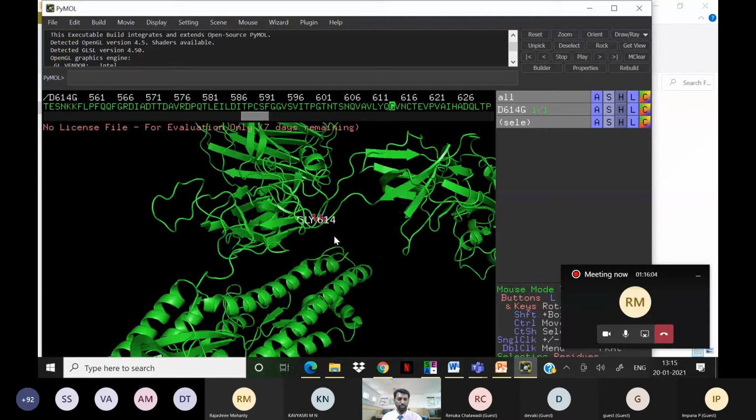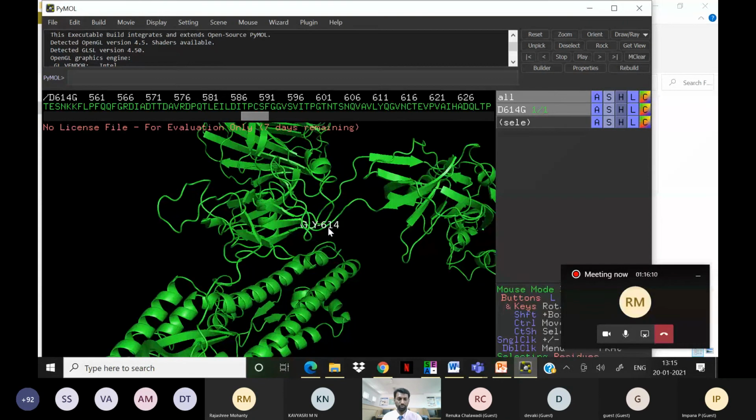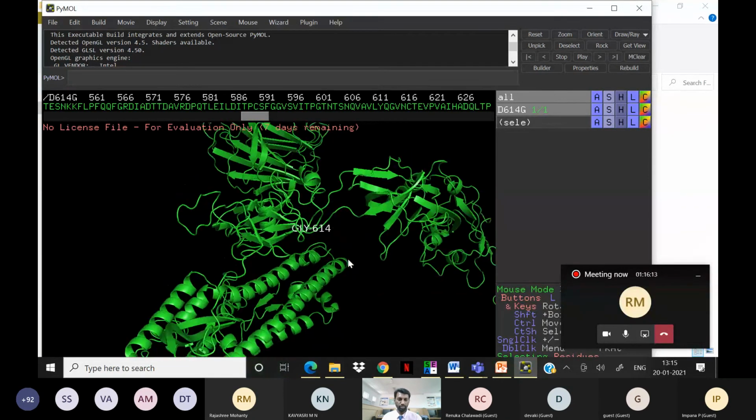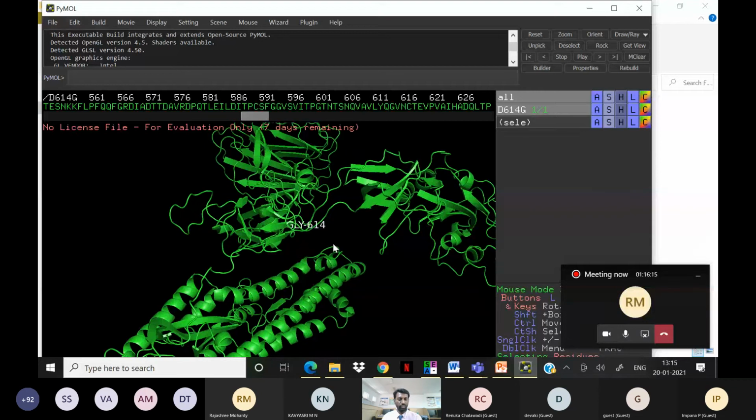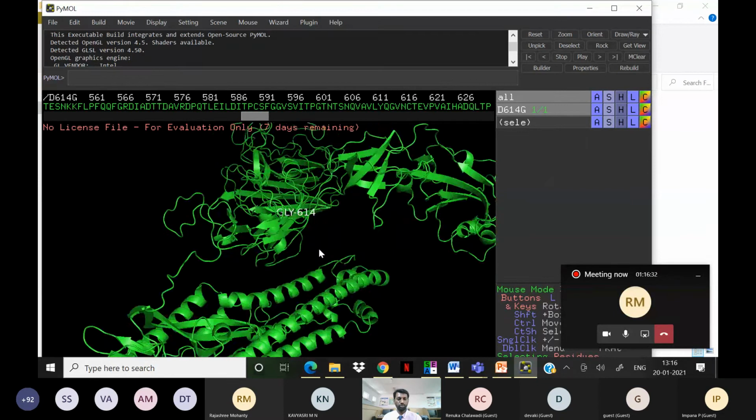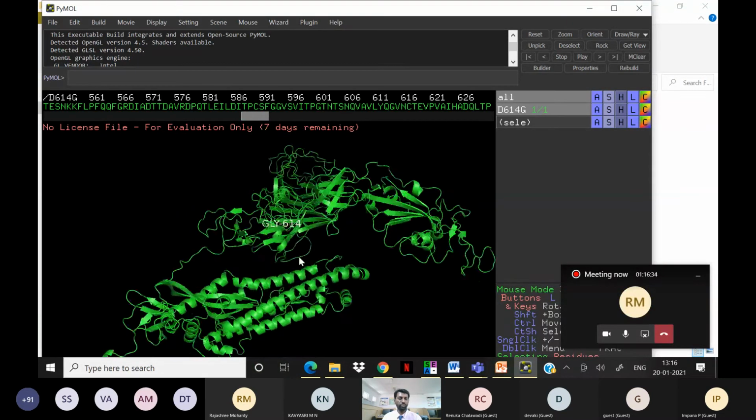So glycine is there. In the wild-type protein, the Wuhan one, where they identified the spike protein, at position 614 the aspartic acid was there. Now we have prepared the mutant. If you isolate this protein from different samples in India, from some patients, and go for structural elucidation in an experimental laboratory, it is very, very difficult. It takes more time. By that time you can see the situation in the world. So to find out clues and solutions, you can use computational tools.